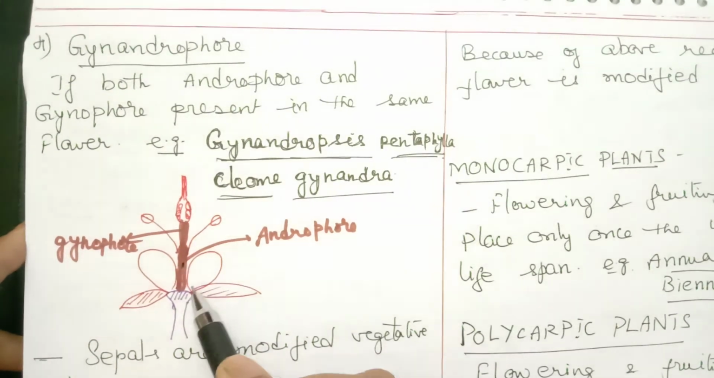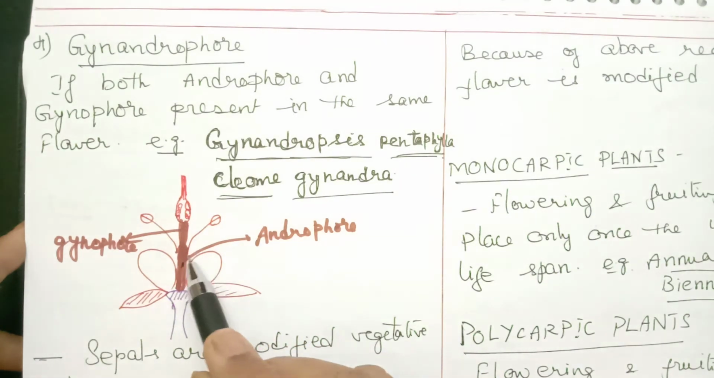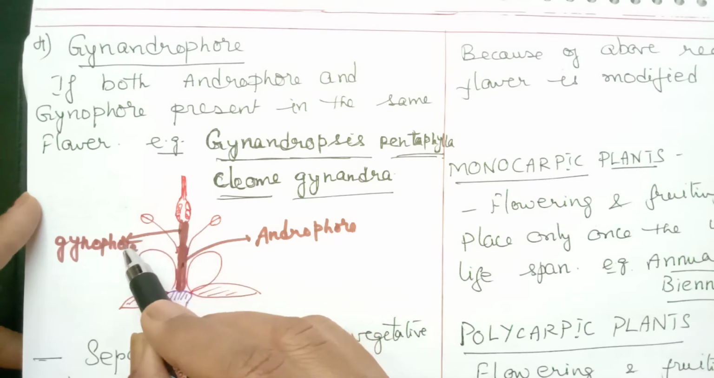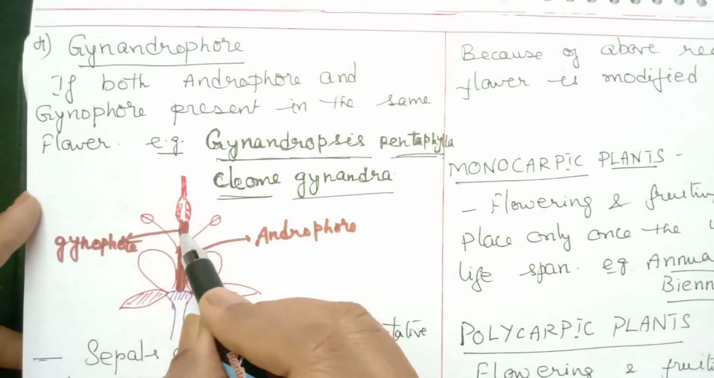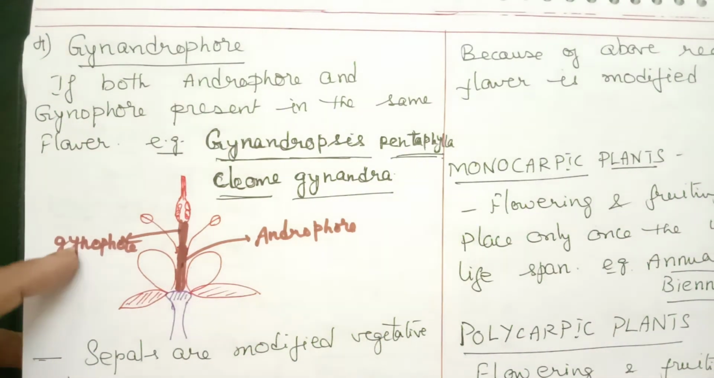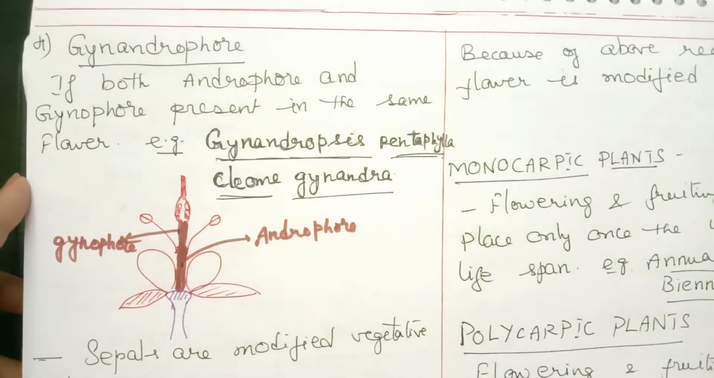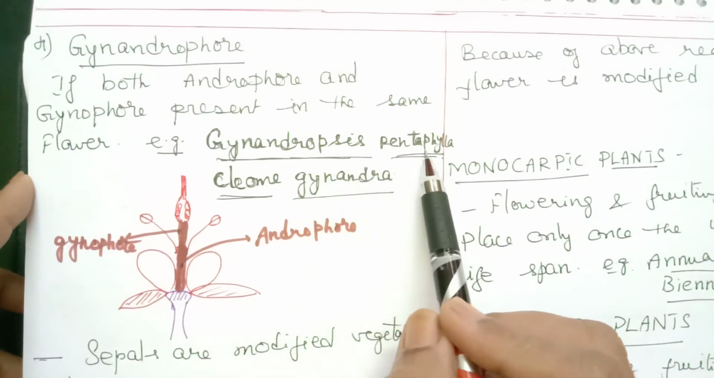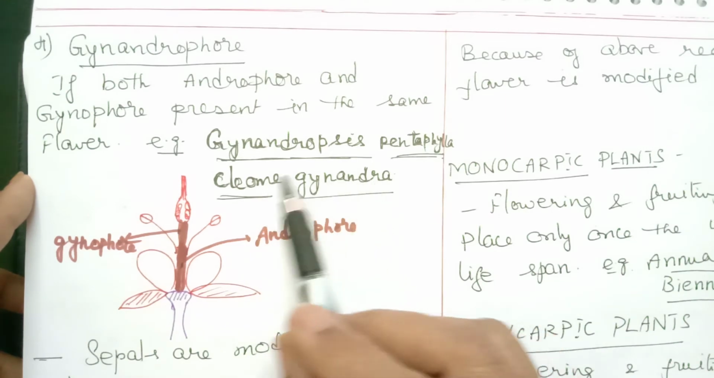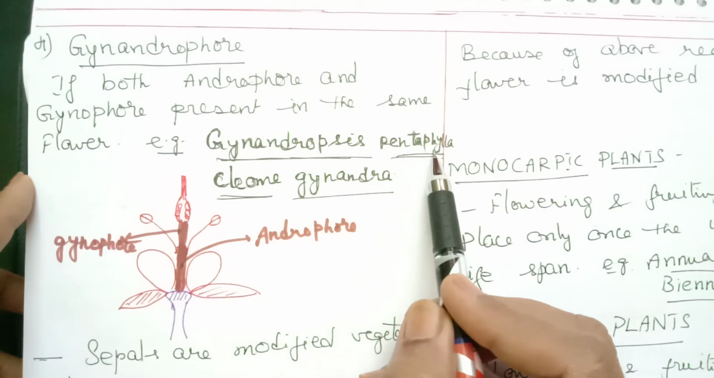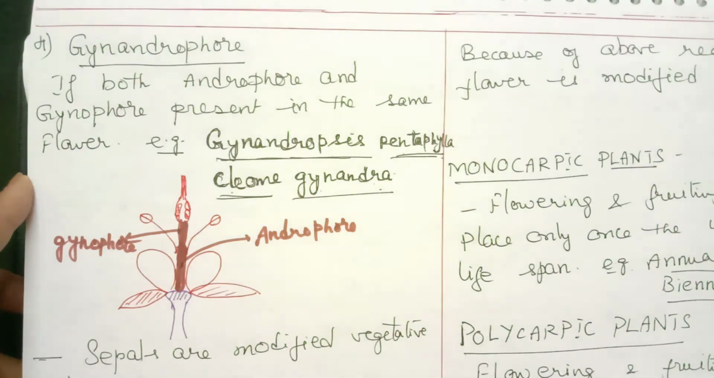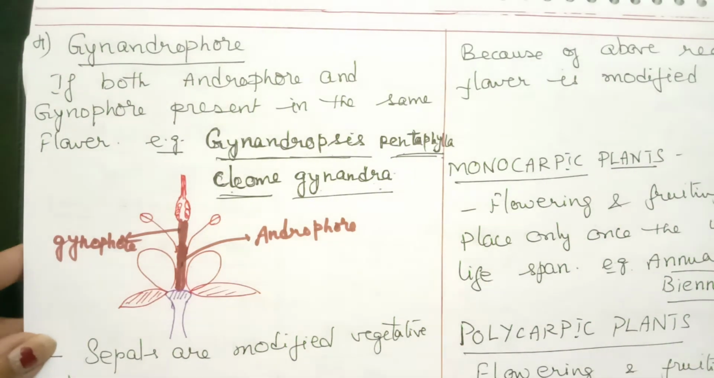This stalk between calyx and corolla and androecium, we call it androphore. There is another stalk between androecium and gynoecium that is called a gynophore. At the tip of the gynophore, we find gynoecium. So when both are present, it is called a gynandrophore. For example, in the case of Gynandropsis pentaphylla, Cleome gynandra. I am reading it clearly, so you should note down the examples also properly.